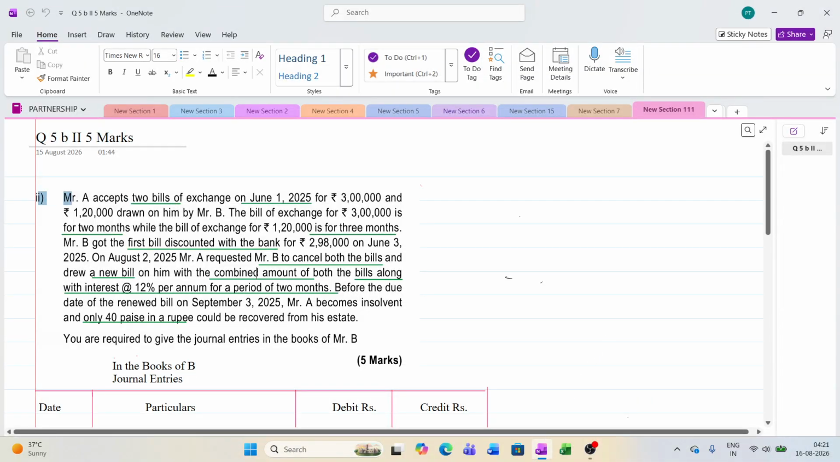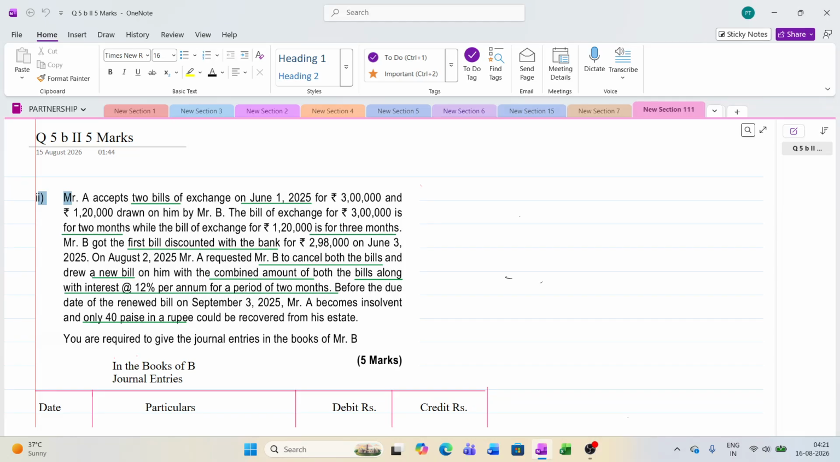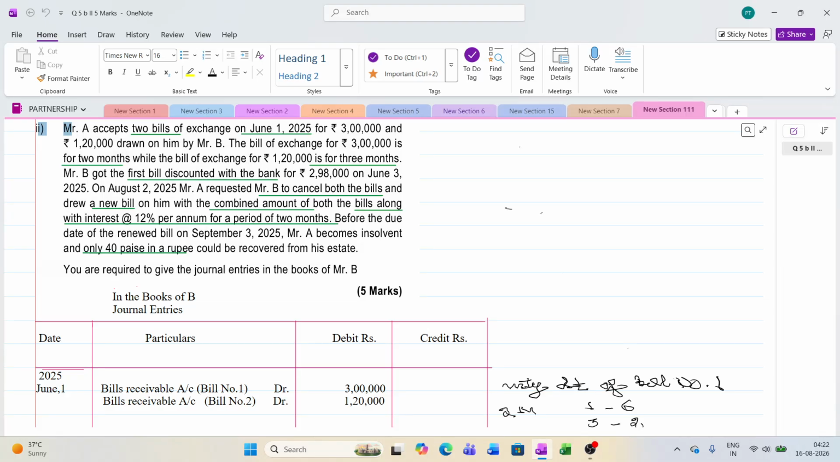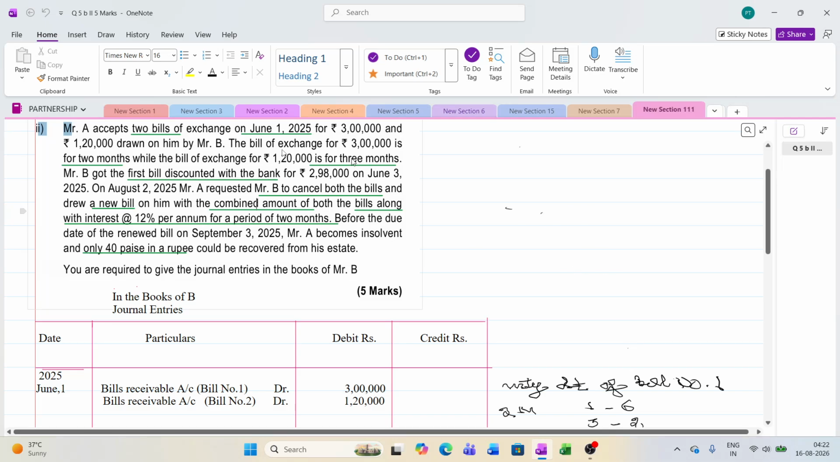This is Geeta. Today we are going to see again mock test 10th August, question number 5. In B there were two options, either 1 or 2, both were having a 5-mark question. So this is a bills of exchange. It's a very simple thing, just read it line by line and write the journal. It's not at all a problematic sum. It is just a piece of cake. Okay. So now we are going to read the question very carefully.